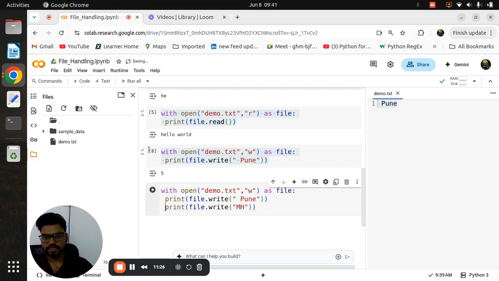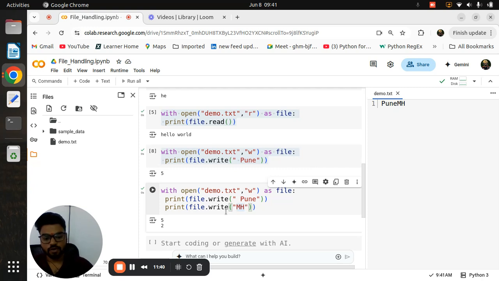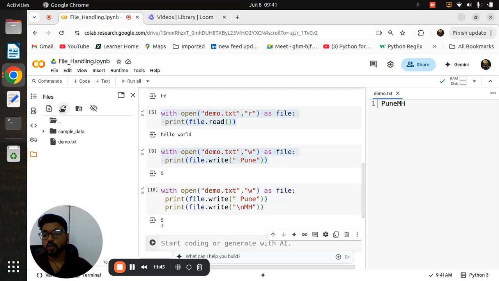Indentation is always important, remember. Now if I run that file again and open that file, you see Pune and MH. Again I am saying that if you want to give a space in between, you need to give the space here, or if you want to add in the next line, you can use slash n, so that it will add in the next line. It will not be Pune and MH on one line, it will be Pune and then MH down.